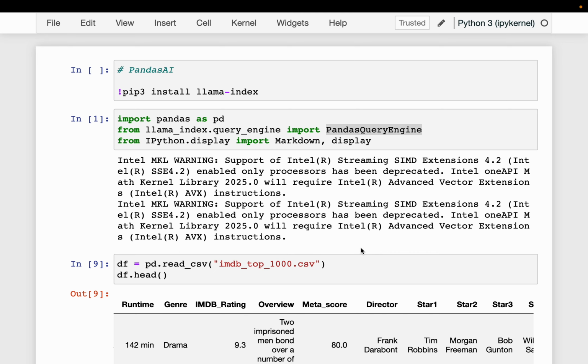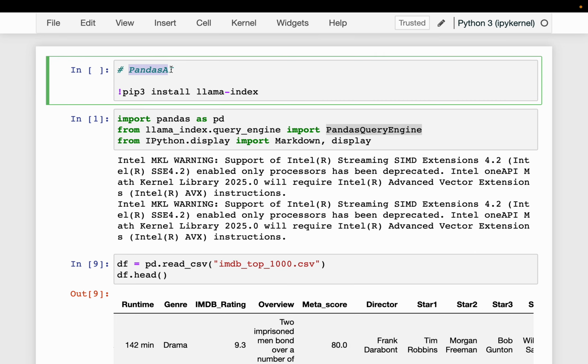In one of the previous videos, we have looked at a Python library called Pandas AI, which brings LLM and chat capabilities to Pandas data frames. That library is quite good. In this video, we are going to look at similar capability from Llama-Index.